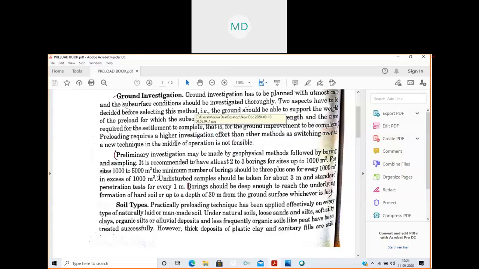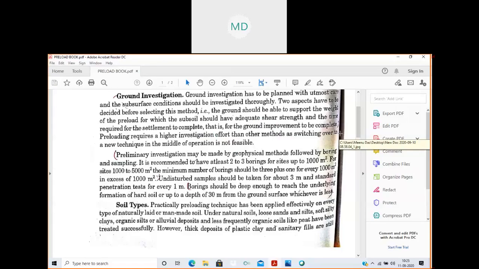Two aspects have to be decided before selecting this method: that the ground should be able to support the weight of the preload, for which the subsoil should have adequate shear strength, and the time required for settlement to complete, that is, for the ground improvement to be complete. Preloading requires a higher investigation effort than the other methods, as switching over to a new technique in the middle of operation is not feasible.